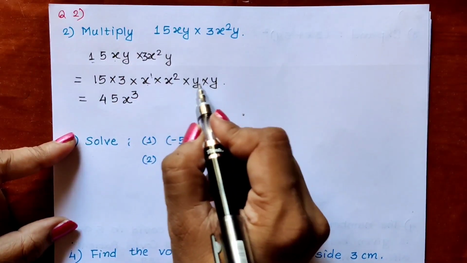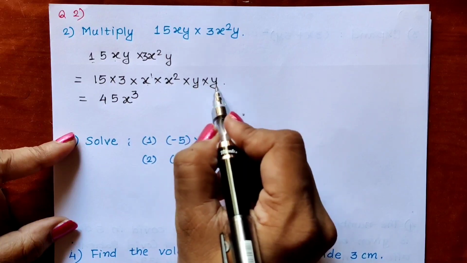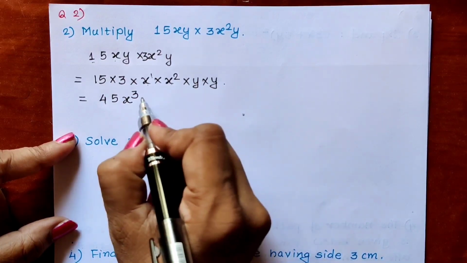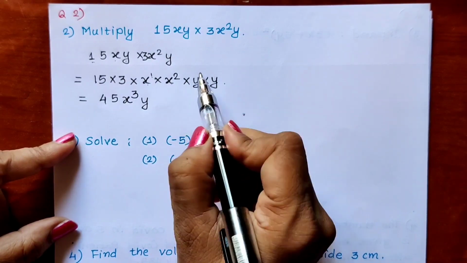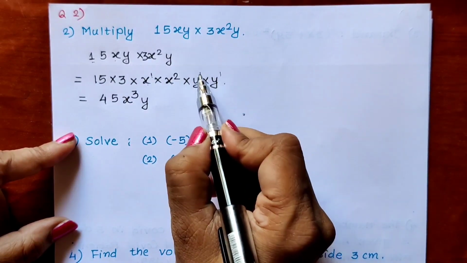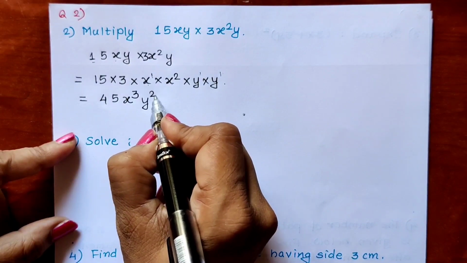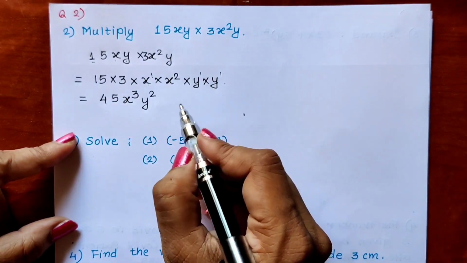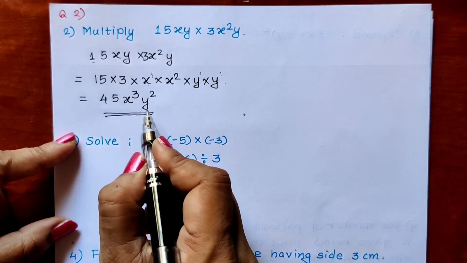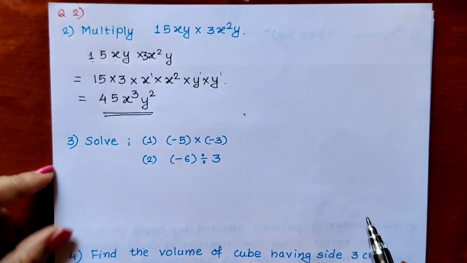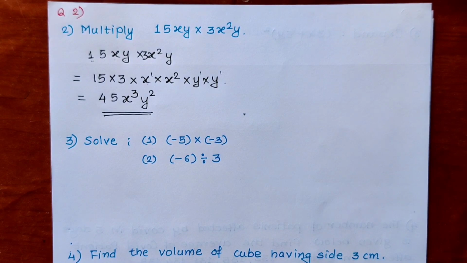Then y into y. Again same base. When the base is same, we write the base one time and we add the indices. Here we cannot see any indices, means always 1 is there. So 1 plus 1 is 2. We all know y into y is y square. So in this way, this is our answer. 45x cube y square.